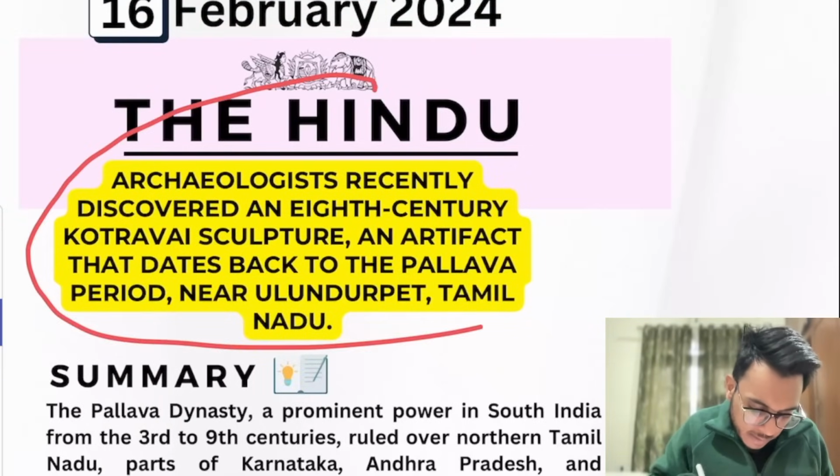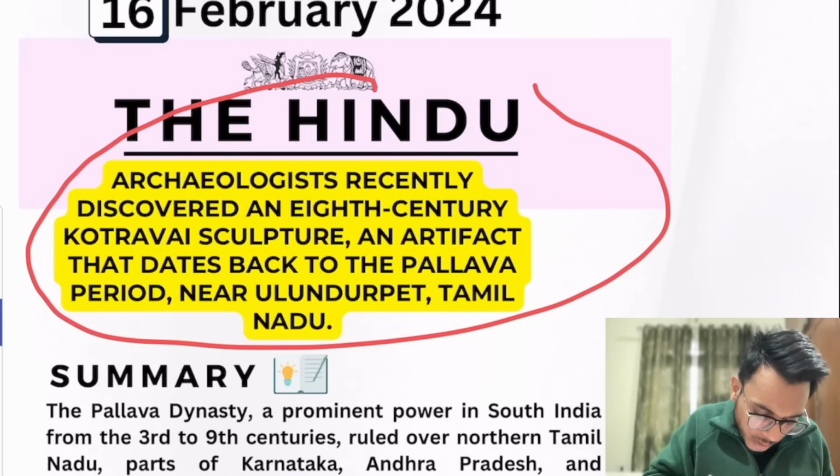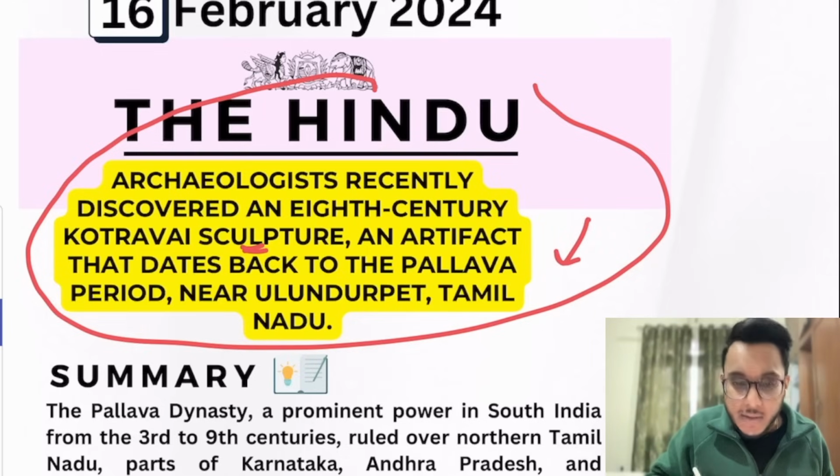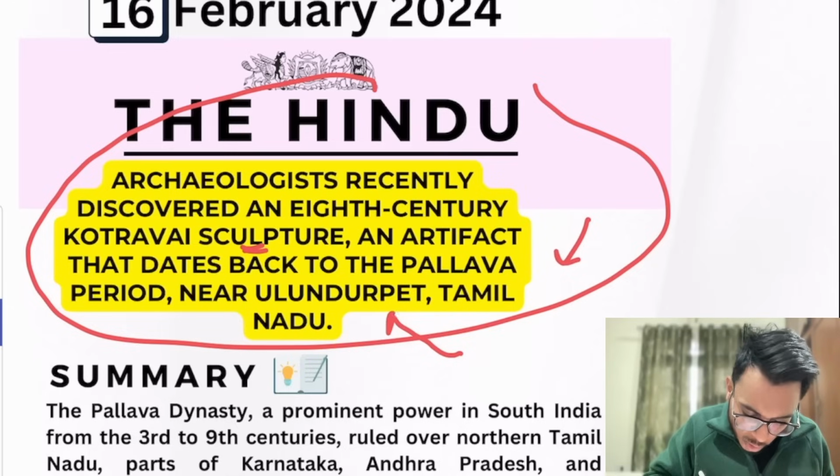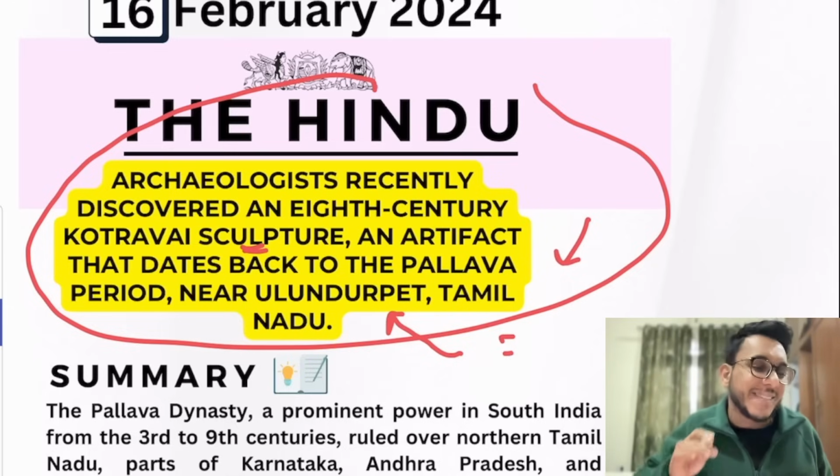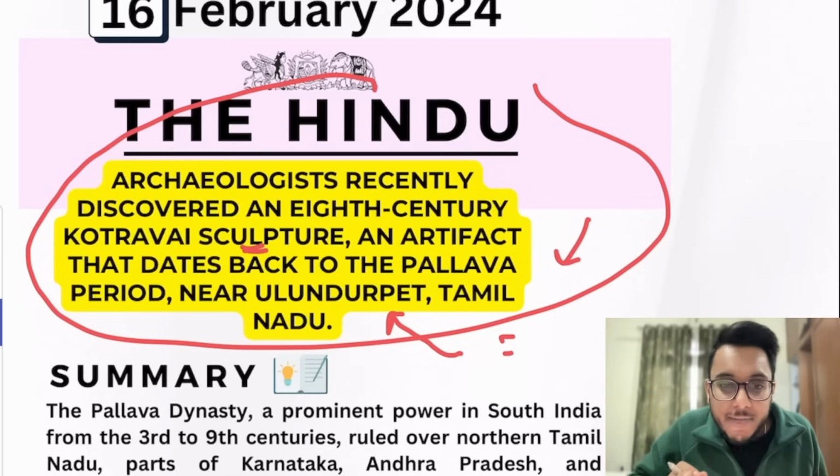Then archaeologists recently discovered an 8th century Kotravai sculpture, an artifact that dates back to the Pallava period, near Ulundurpet, Tamil Nadu. So basically, an artifact from the Pallava period has been found in Ulundurpet, Tamil Nadu.